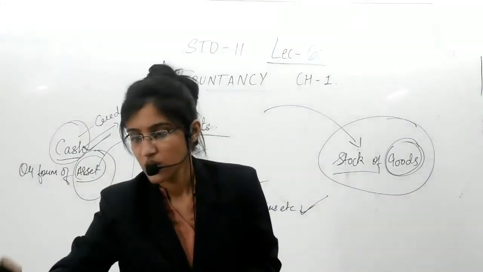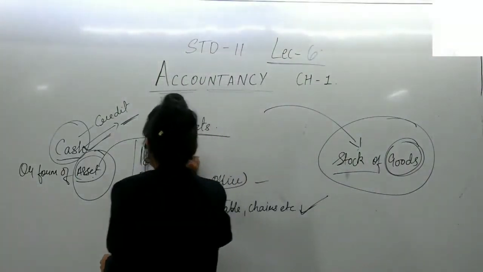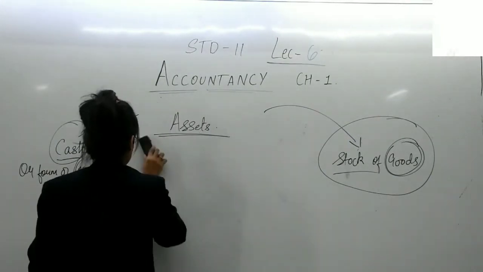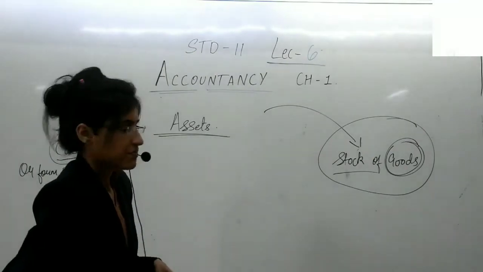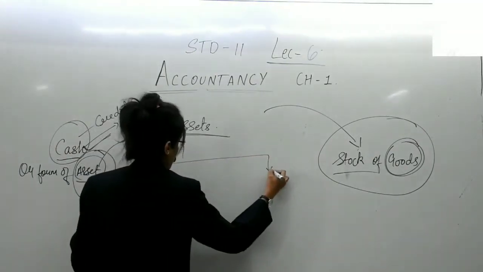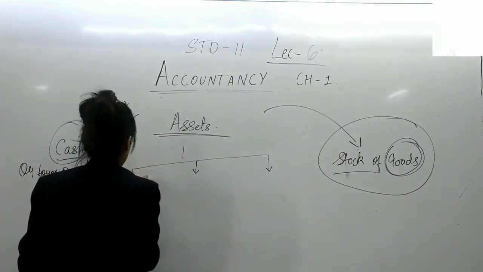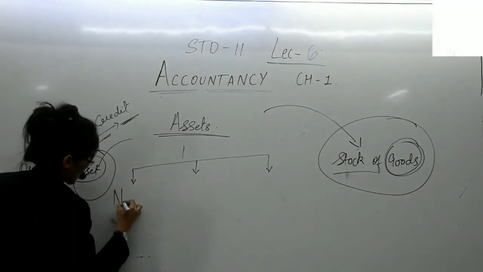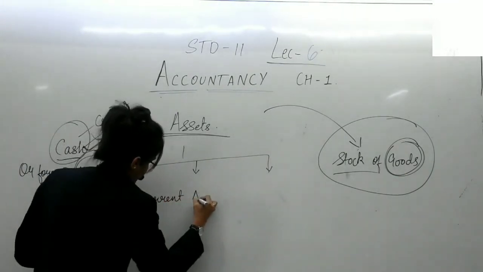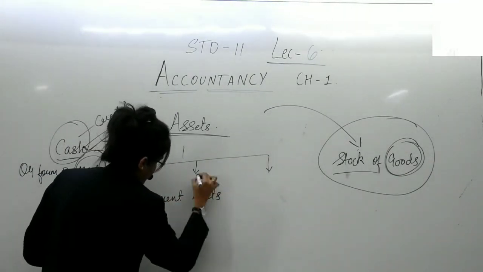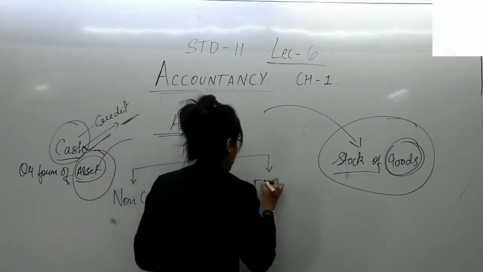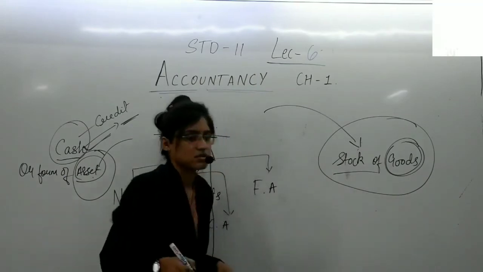Yes. So assets again are of three types, of which the first one is non-current assets, current assets and fictitious assets.